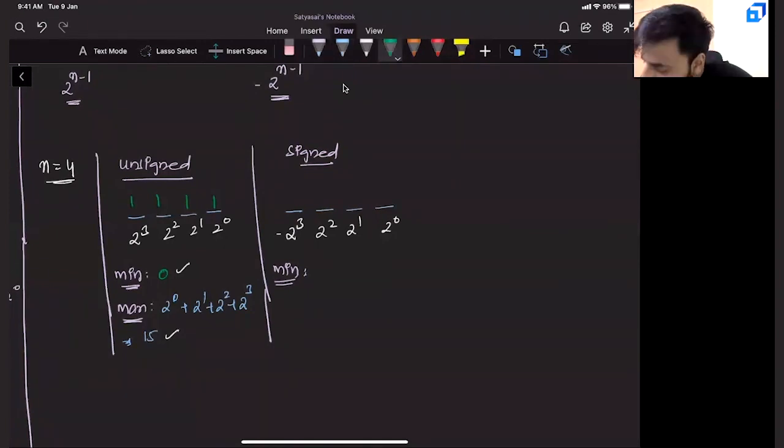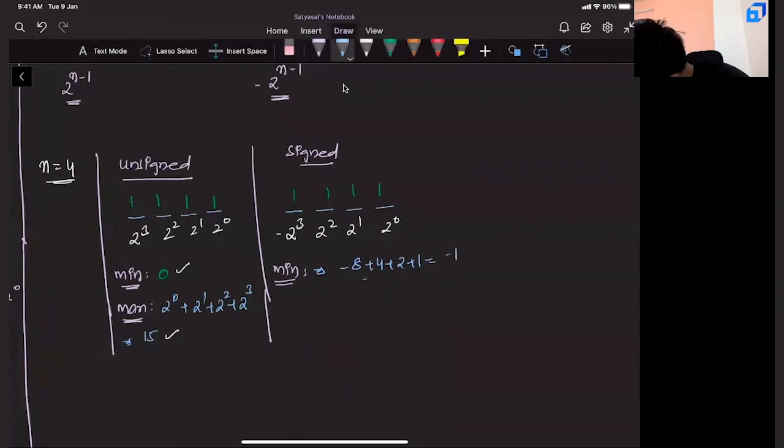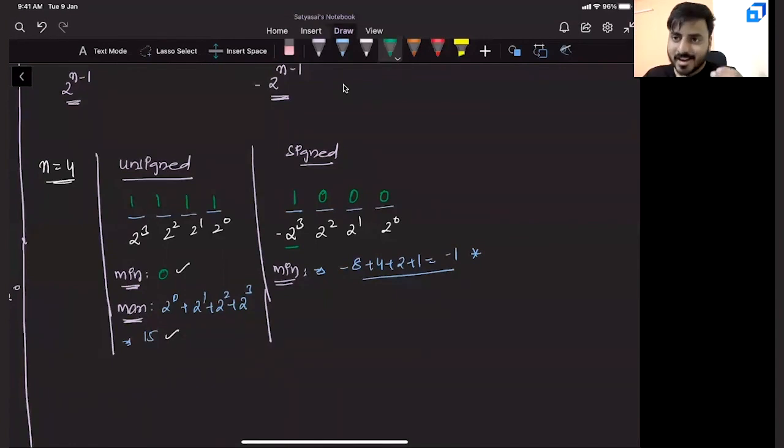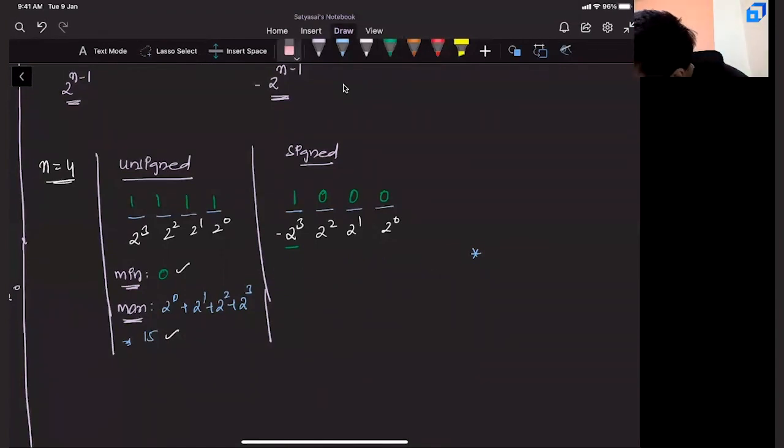Couple of you might say, I'll keep all ones. And if you keep all ones, you might say it is minus 8 plus 4 plus 2 plus 1. You might say it is minus 1. This is wrong. To get minimum, at the MSB I have to keep 1. But at all other places, since we are talking about minimum, we have to keep zeros here. Only in that case, you can get the minimum value possible. So, what is the minimum value possible? It is minus 2 power 3.